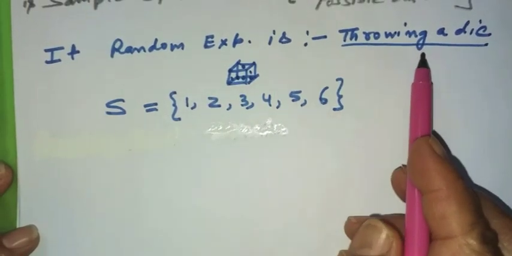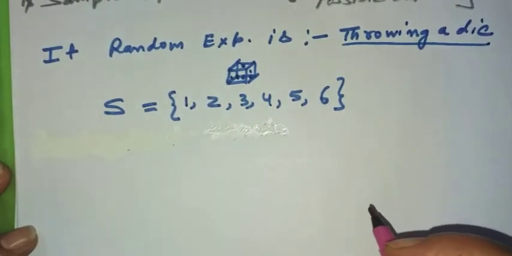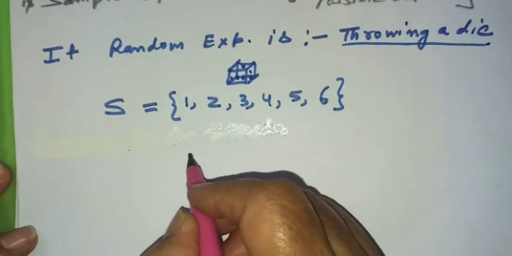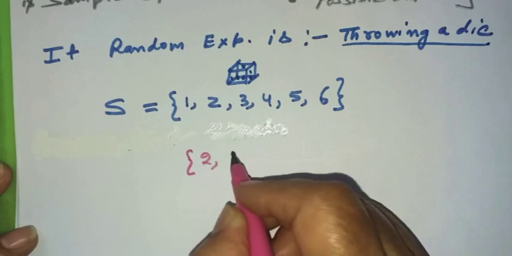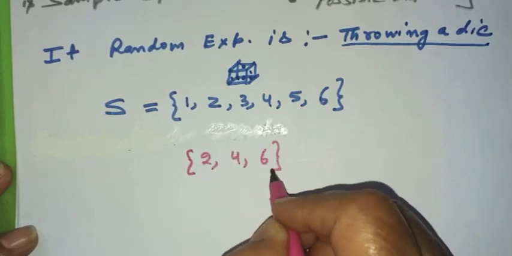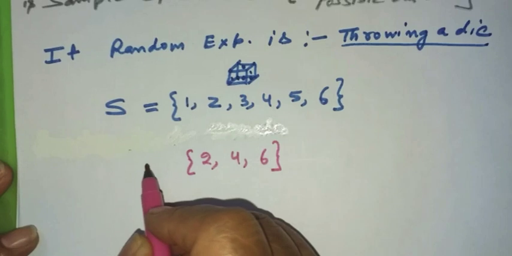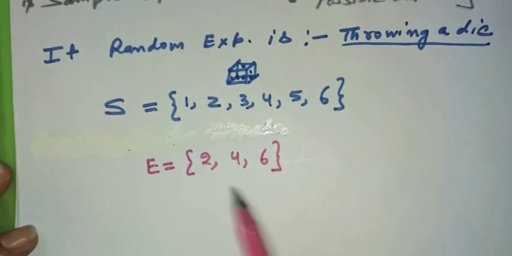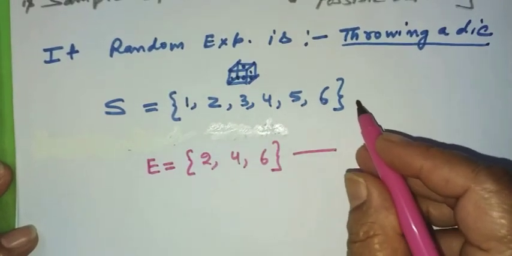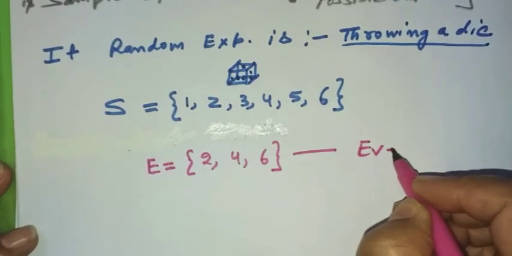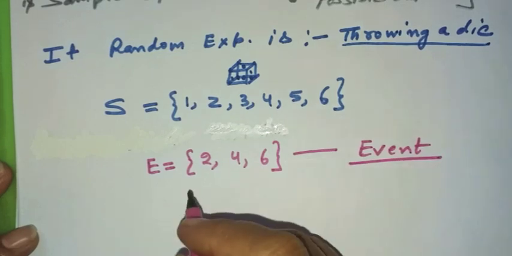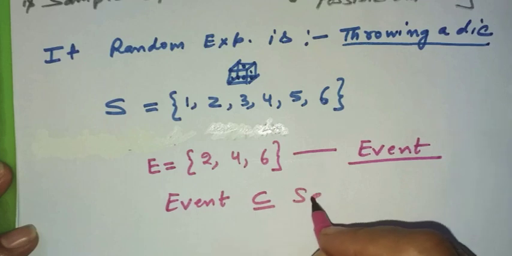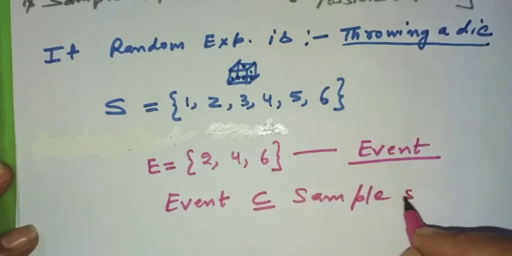Now in this random experiment, if I ask you the question, what is the possibility of getting an even number? Which are the even numbers? Either 2 or 4 or 6. So let me denote this set by the capital letter E. This particular subset of the sample space S is called an event. So what is an event? An event is nothing but a subset of a sample space.